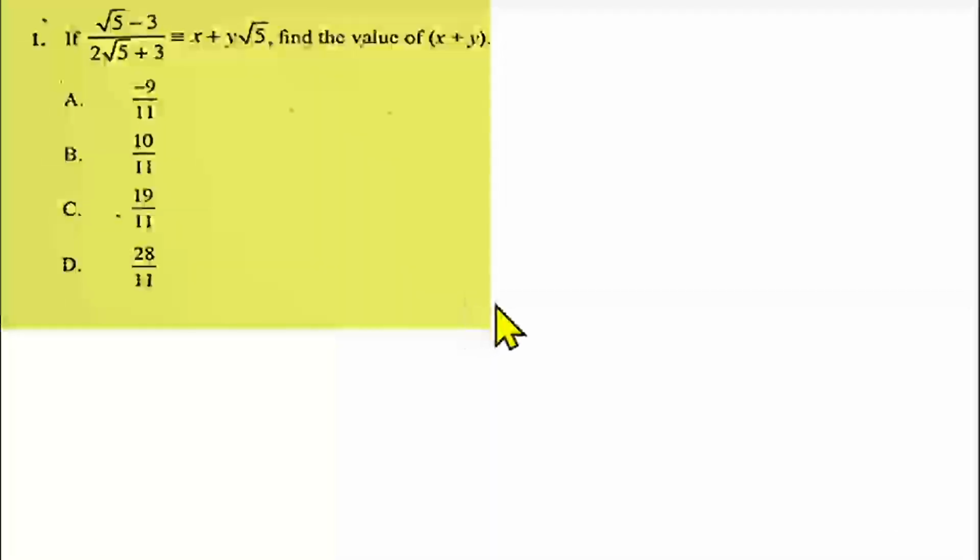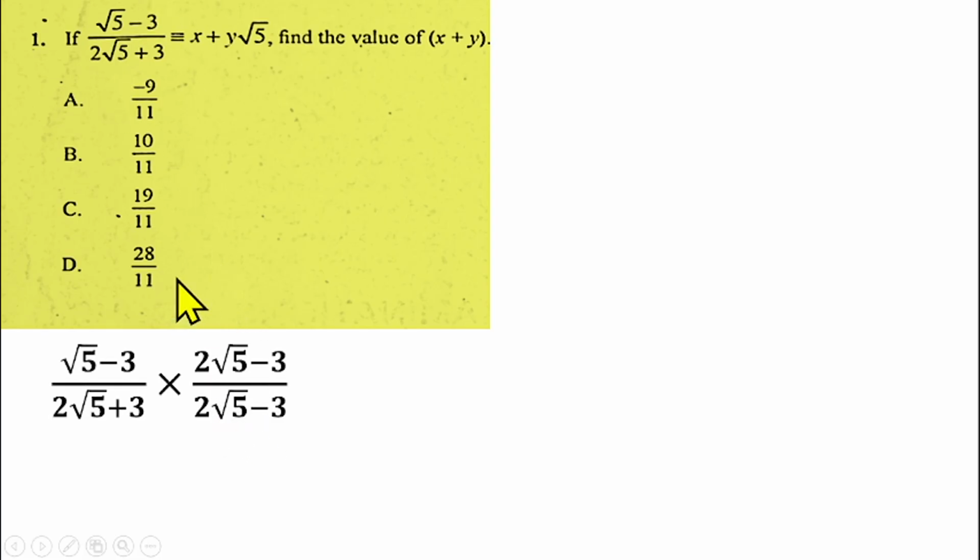Now the first question is what you are seeing on the screen right now, and the question is from surds. If root 5 minus 3 over 2 root 5 plus 3 is equivalent to s plus y root 5, you have to find the value of s plus y. So the first thing to do is to rationalize this surd, in the sense that we can see that the denominator is in surd form. So we need to rationalize by finding the conjugate of the denominator, and the conjugate of 2 root 5 plus 3 is 2 root 5 minus 3.